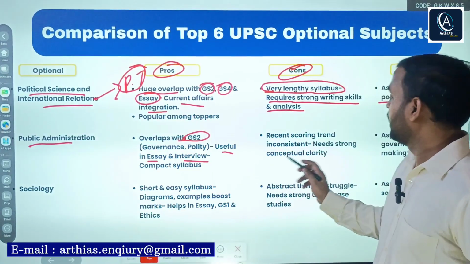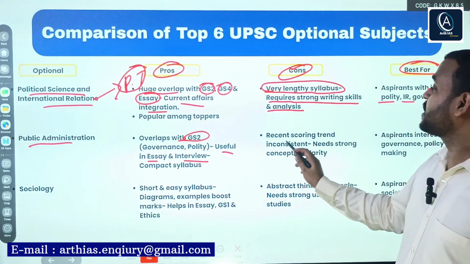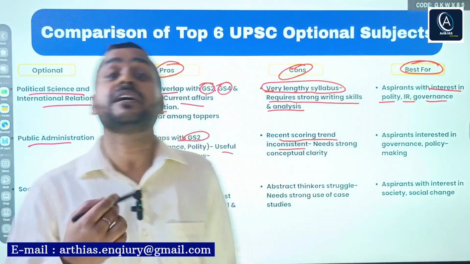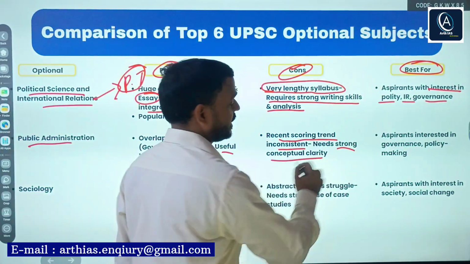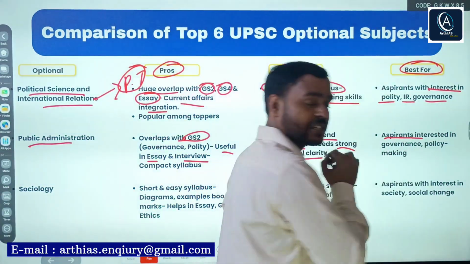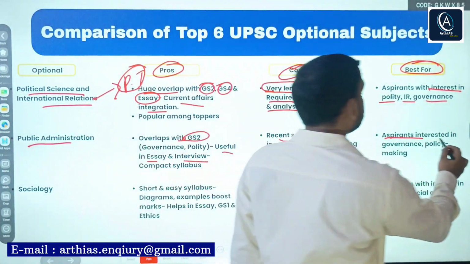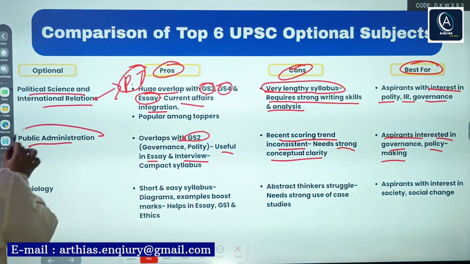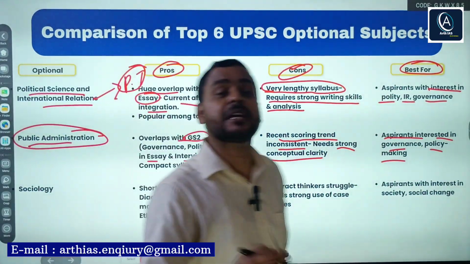But the con here is that the recent scoring trend is inconsistent, and it demands strong conceptual clarity. Now, who should opt for this subject? Aspirants interested in governance and policy making. And the beauty of this paper is that it is one of the practical subjects that will help you even after selection.